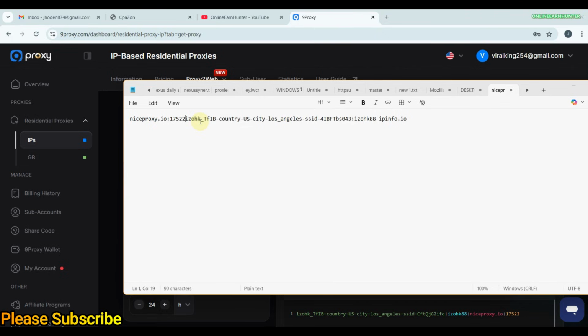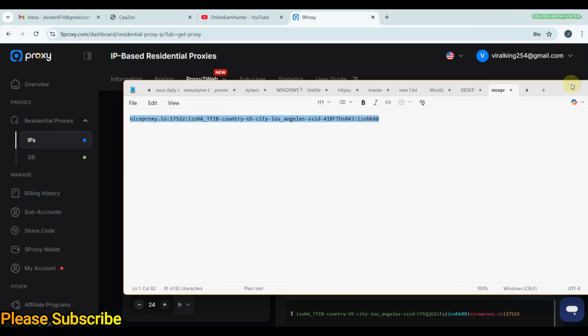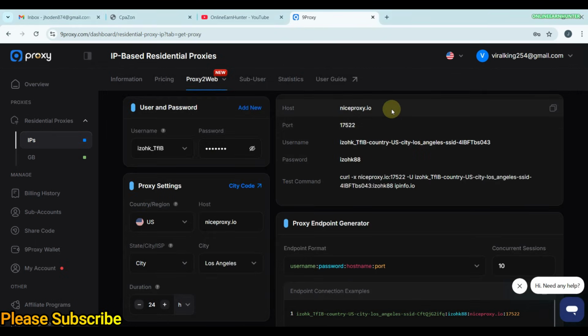Let me put a hyphen. So you have the host or the IP, port, username up to here, then password. Basically, all these details, let me copy them, are the same as these ones here: IP, port, username, and password. So once you do that, just go to your anti-detect browser.